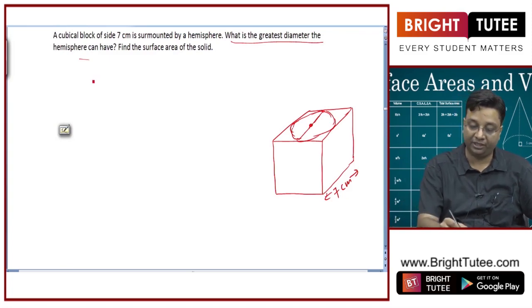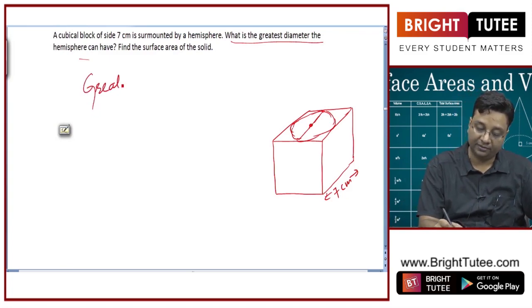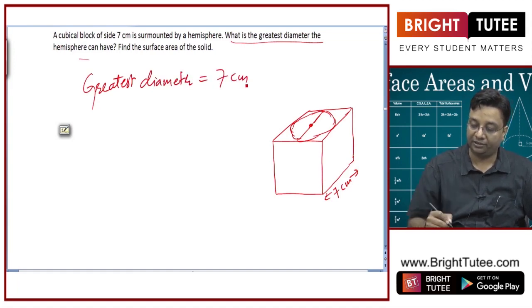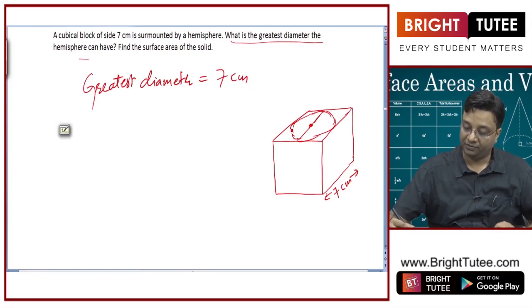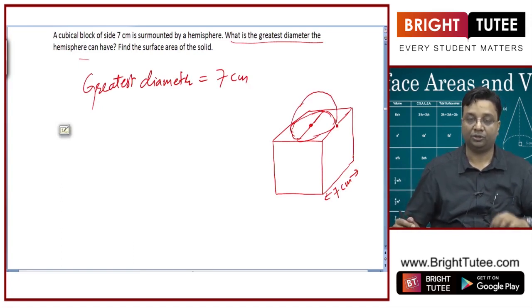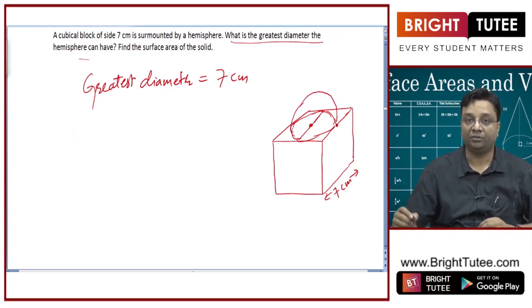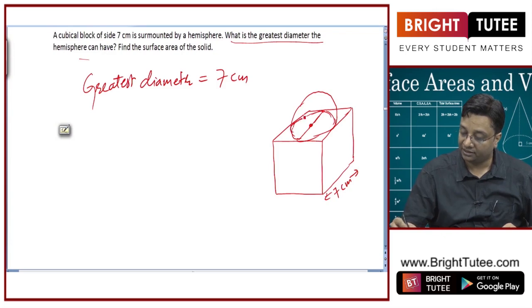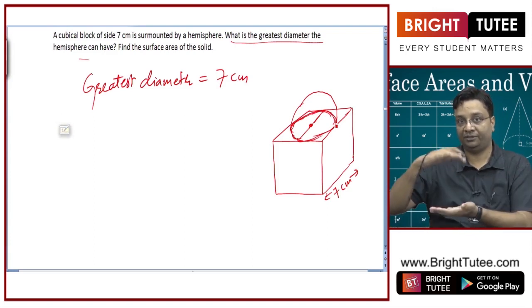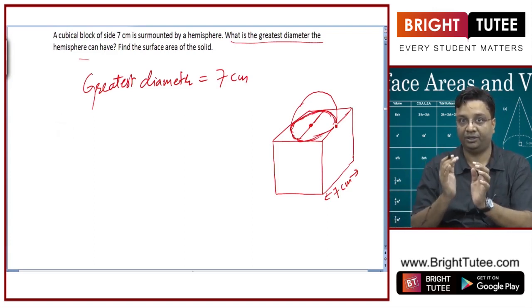So the greatest diameter will be equal to 7 centimeter, right, because we are talking about this hemispherical portion which is surmounted on this cubical block. So the greatest diameter will be given by the biggest circle that we can draw in the top face, which is square shaped, right.